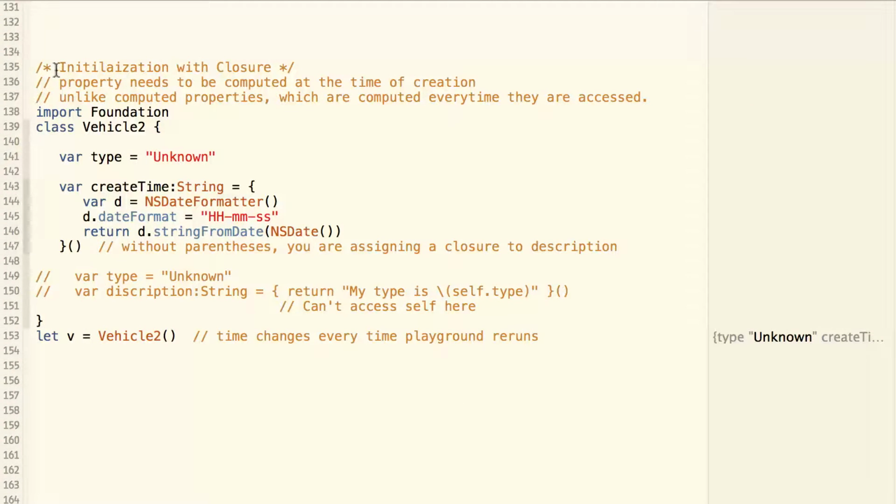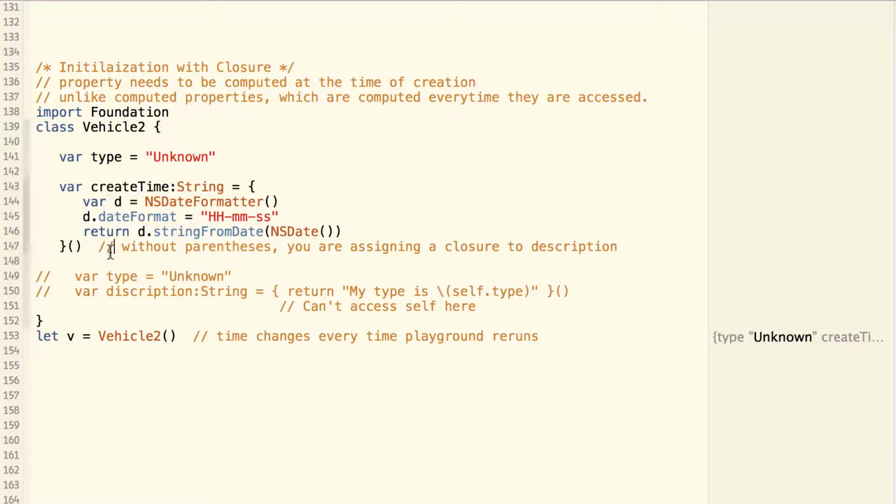Lastly, let's talk about initialization with closure. When you define a property for a class, you can provide an initialization value for that property. But sometimes this value must be computed. For example, we have a creatingTime property, which is to record the time that this object is created. And this value must be computed. For that, we can use the initialization with closure. So this closure is to compute the value and then initialize the property with that value.